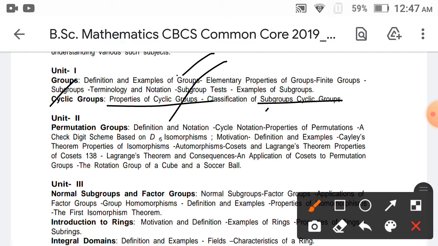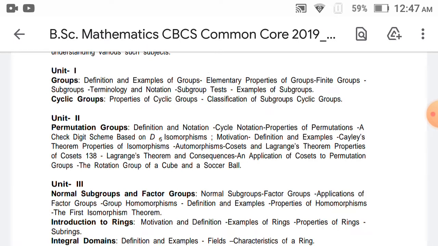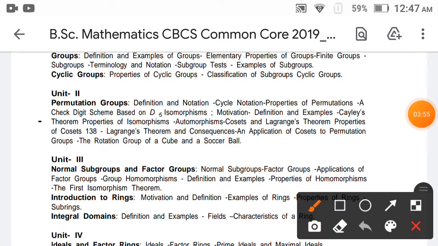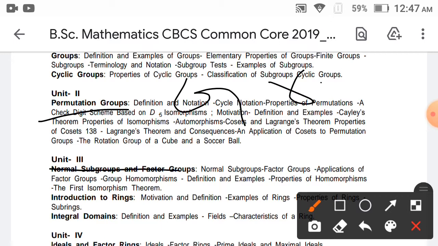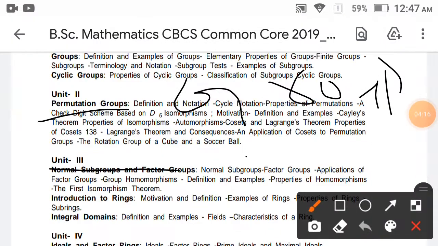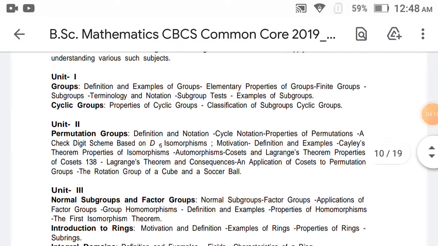So first we define the definition of group, and then subgroup, and then cyclic group. These are the most important topics in groups. The cyclic group is the most important topic. And then permutation groups. The first two units are known as groups, and in the third unit some topics are also there, where a group with an additional operation extended on its elements becomes a ring.